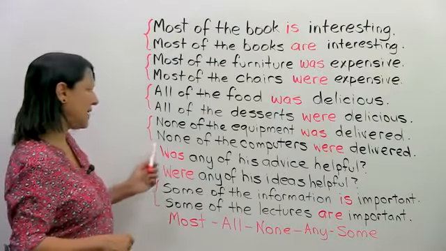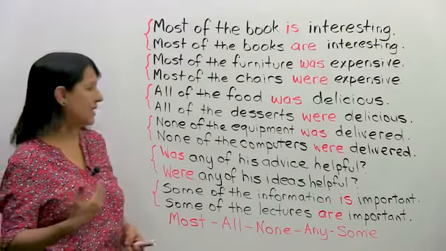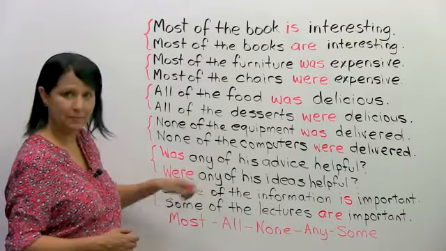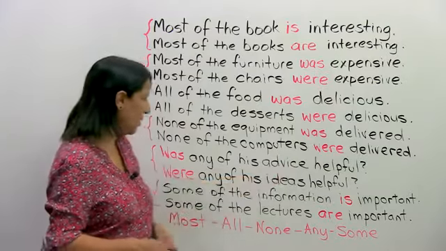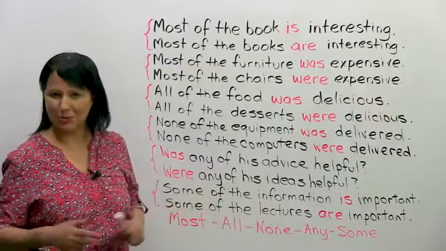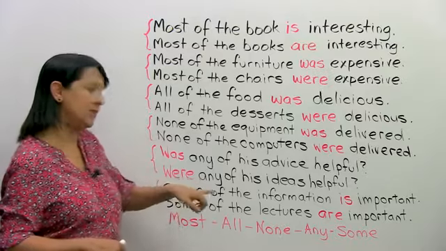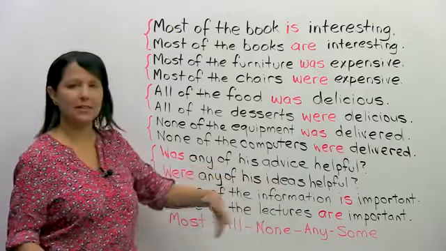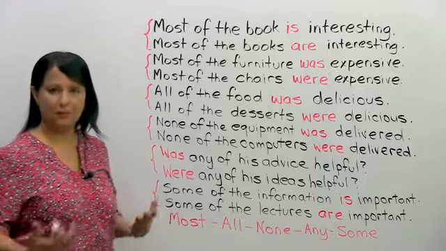Next, was any of his advice helpful? Now here, because it was a question, it's not what came after the word any. In this case, it was what came before, but here you see it, right? Was any of his advice helpful? Advice is uncountable, so we said was, it's singular. Were any of his ideas helpful, right? So here it was ideas, and ideas is plural, and we can count it. So we had to use a plural verb.